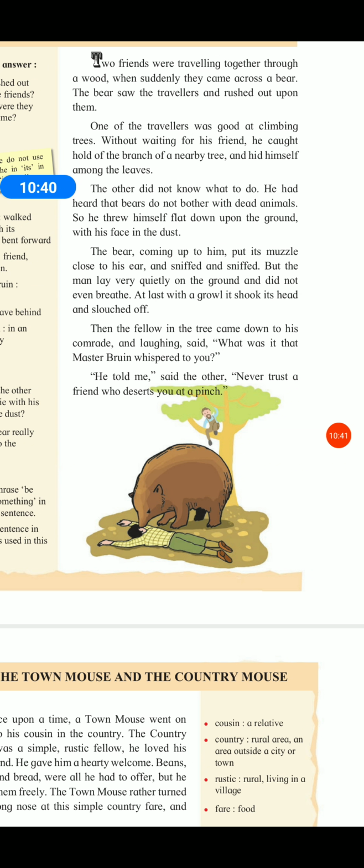At that time the friend who had lain on the ground replied to his friend, "He told me never to trust a friend who deserts you at a pinch."